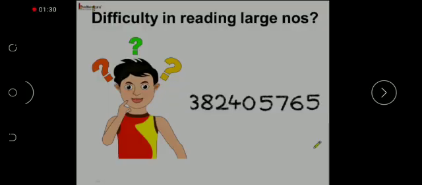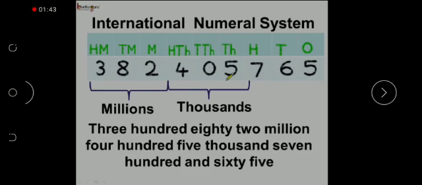Now let's read or write the number in words. Writing a larger number in words is not a difficult task. If you want to write the number in words, first you have to write the number with place value like this.